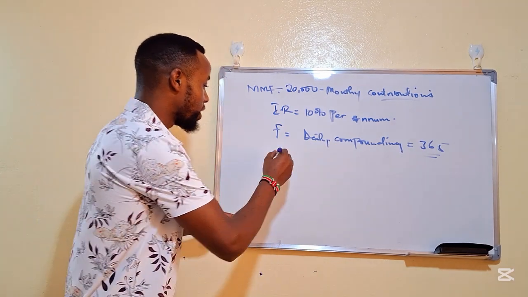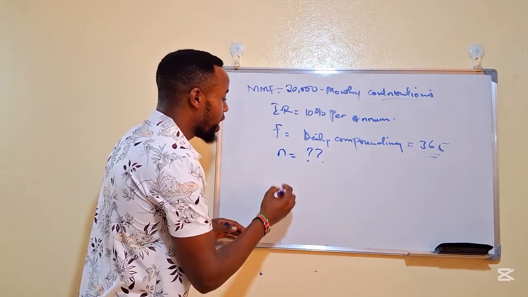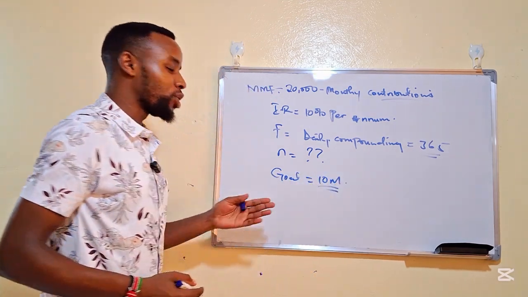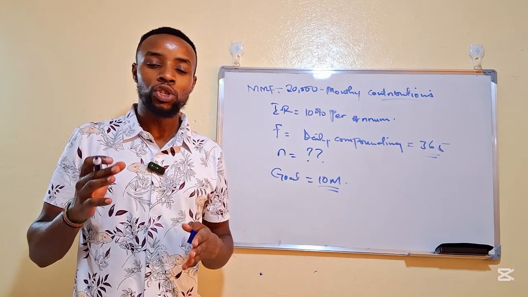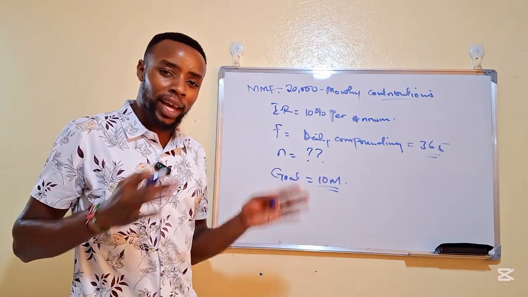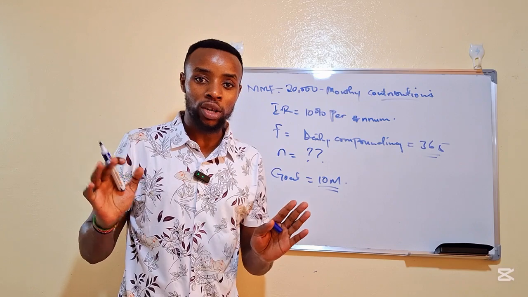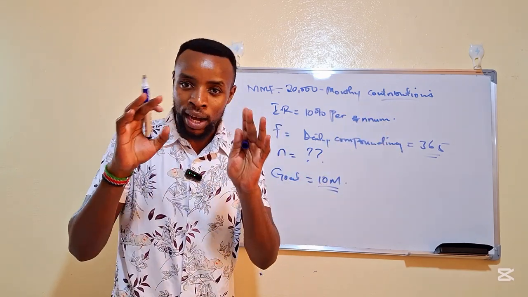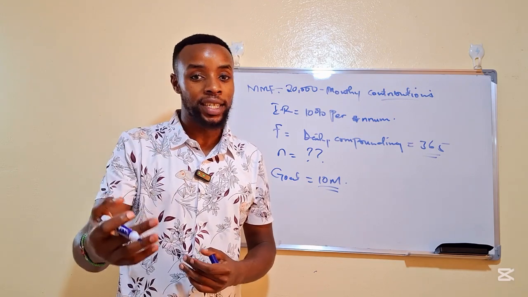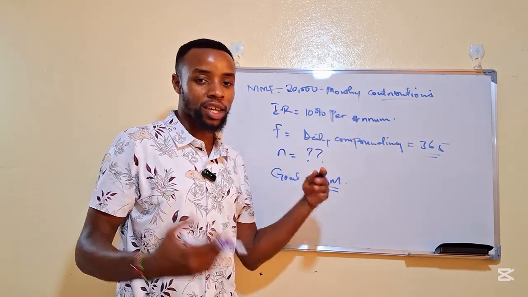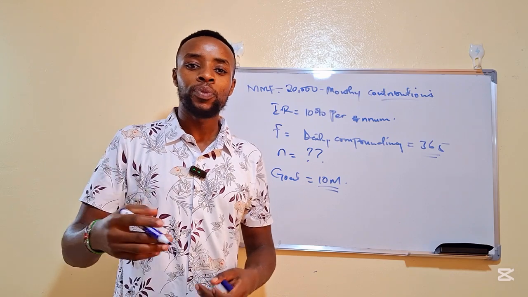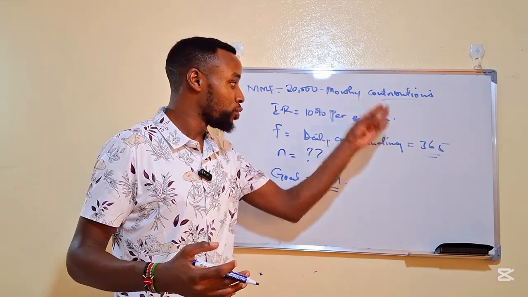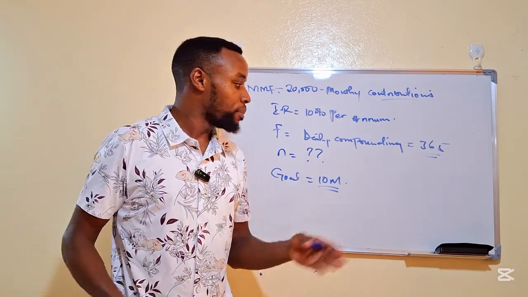Now, how long is it going to take you to raise a goal of 10 million Kenya shillings? Let's assume that you, as an investor, want to come up with 10 million Kenya shillings, purely from investments in a money market fund account, whereby the investment itself is a low yield investment. That is 10%. You can see it's a low yield investment, but at the same time, it's a low risk investment. That's why you choose it, because of low risk. But of course, it's a low yield.